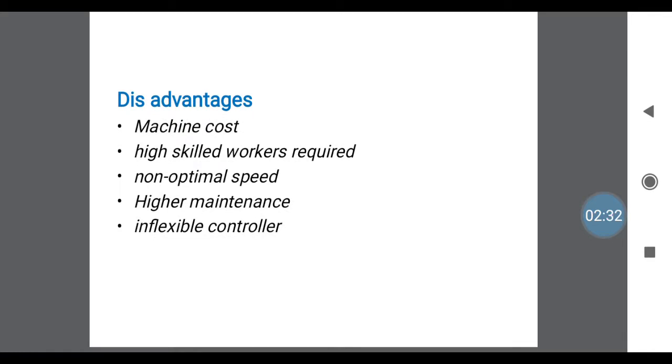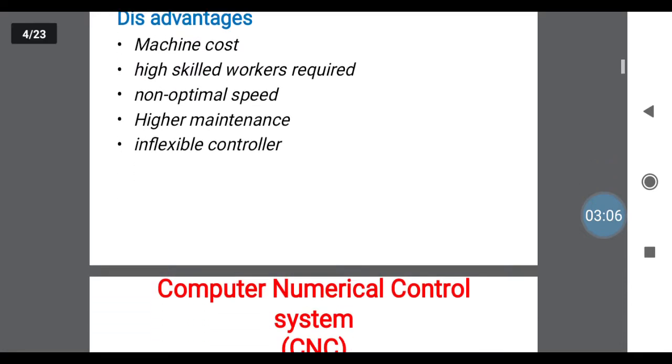First one, the initial cost or machine cost. The total cost or investment required for these machines is high. Second one, highly skilled workers required. For operating the NC system, we need highly skilled operators. Here there is no optimal speed. In this there are no optimal speed controllers. Next one, higher maintenance. These machines require regular and higher maintenance compared to other mechanical machines. And inflexible controller. These are inflexible in control.